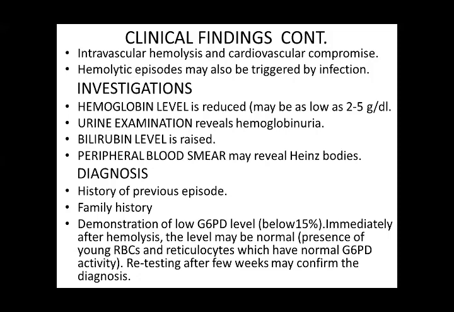Immediately after hemolysis, the level can be normal. Presence of young RBCs and reticulocytes are there after hemolysis, and they have normal G6PD level. So we don't do this test just after hemolysis. We do it after some weeks, and retesting after 2 weeks may confirm the diagnosis.